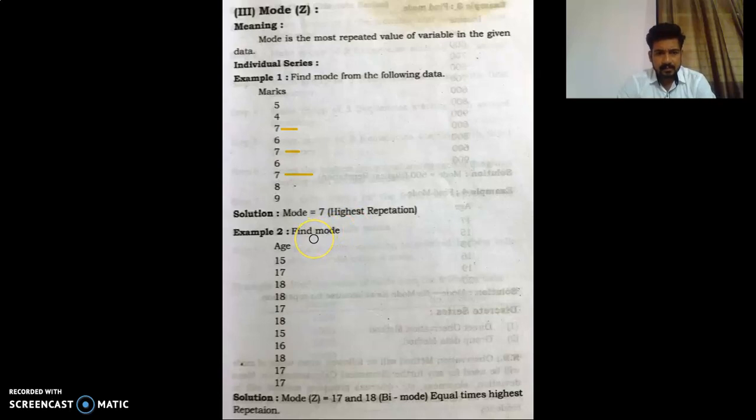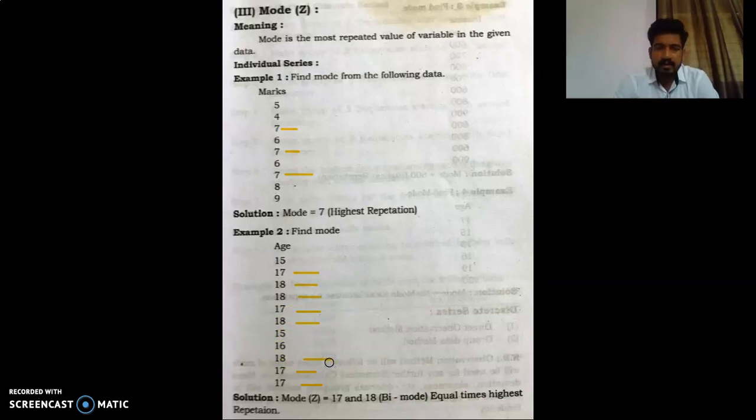Then here, 17 and 18 are being repeated. Look at this: 17 appears 1, 2, then 3, and then 4 times. After analyzing this series again, we also trace the 18s: 18 appears 2, 3, and 4 times.